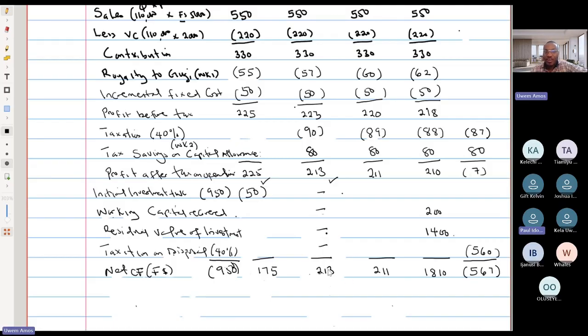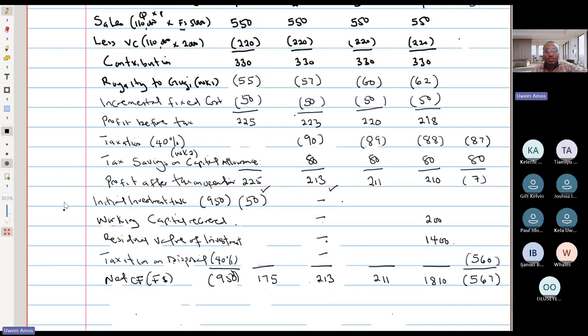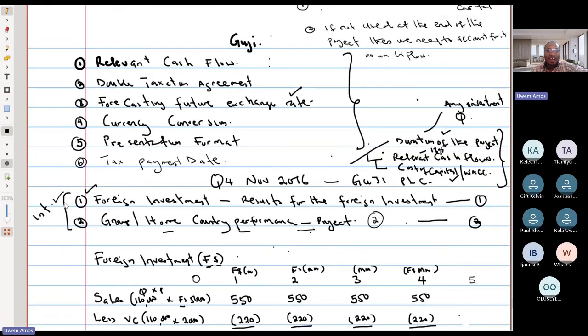So what I'm basically saying is, before you begin to repatriate funds, you need to pay attention to whether or not there are any restrictions. In this case, there are no restrictions. That therefore means that we can repatriate everything that we've made from the foreign country to our home country. So I should add that as one of the key things we learned.